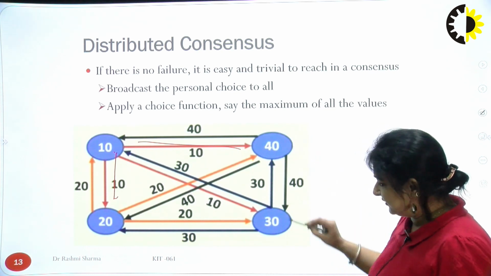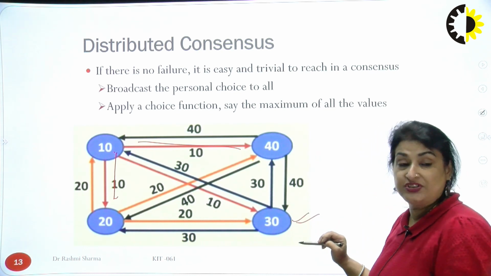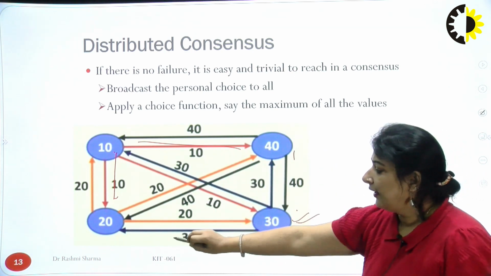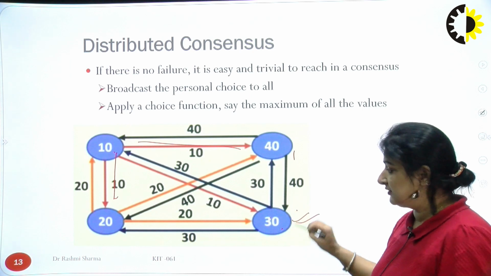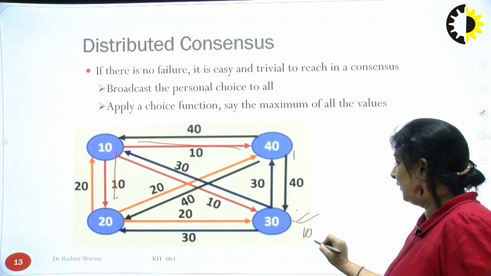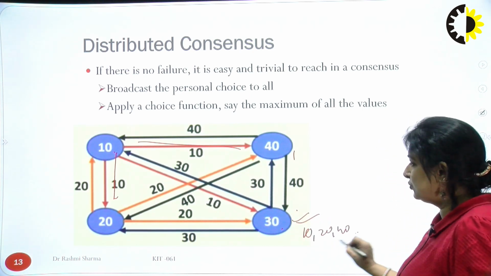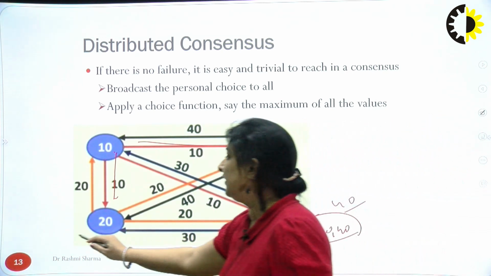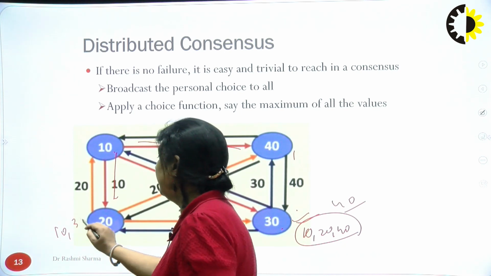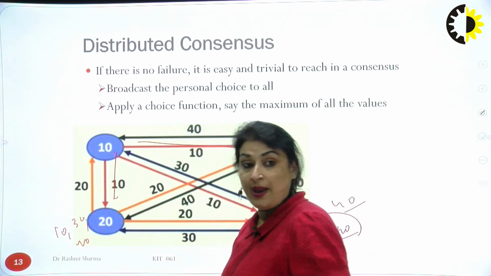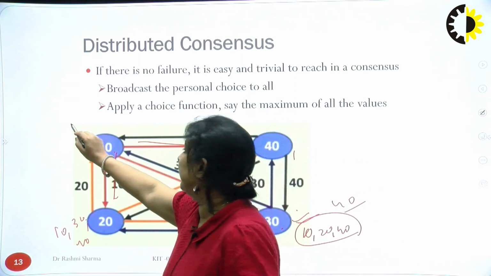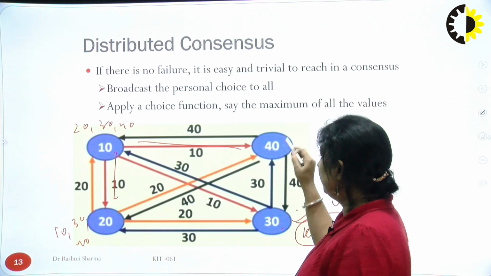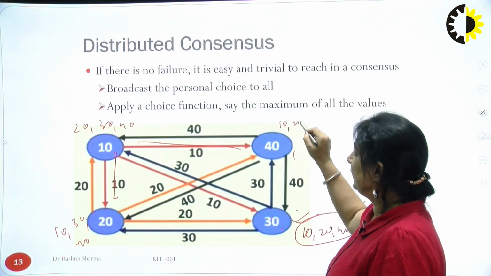From 40. See, I am taking this 30, which is getting input. It is getting one input as 40, one input as 10, another input as 20, and 30 itself. So it has got inputs 10, 20 and 40. So if I take the maximum of this particular value, then the value is 40. Again here it is 10, 30 and 40. The output, the maximum I am taking, is 40. Here I get 20, 30 and 40. The output is 40. Here I get 10, 20 and 30.